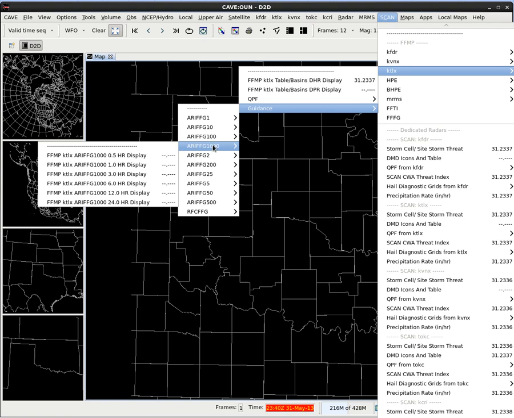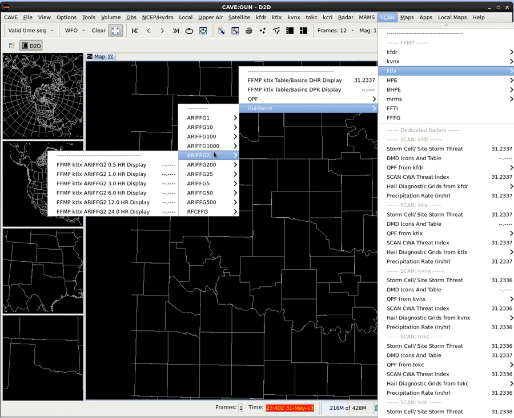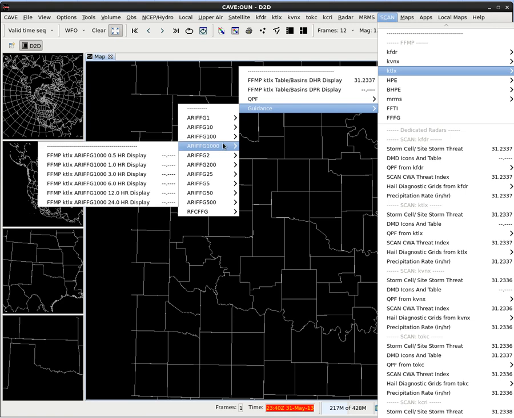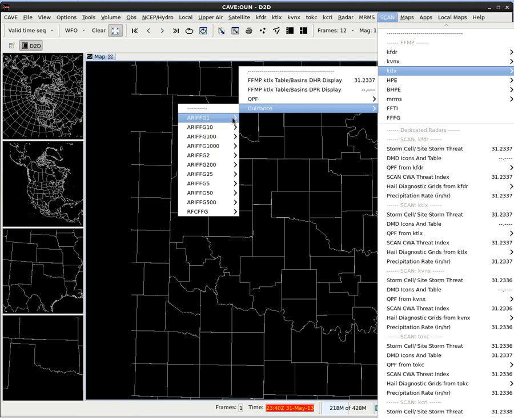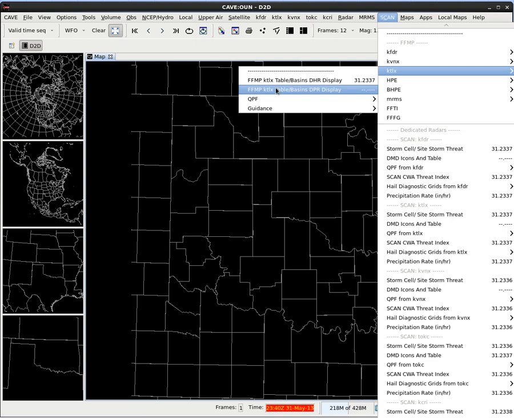So the ARIs are really just a precipitation climatology, just to give you some perspective on how rare a given amount of precip is and what the recurrence intervals are for different precipitation amounts. It doesn't tell you anything explicitly about flash flooding, but the more rare the precip accumulation, probably the more likely the flash flood threat is.